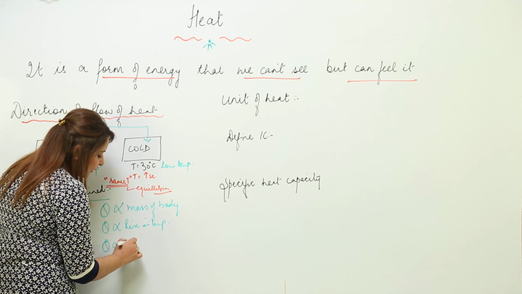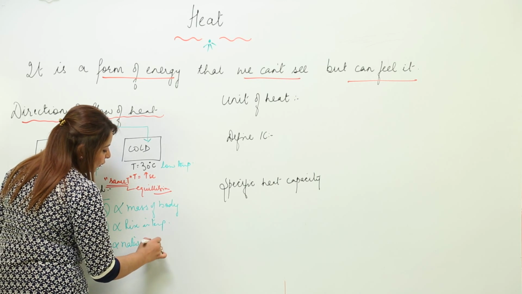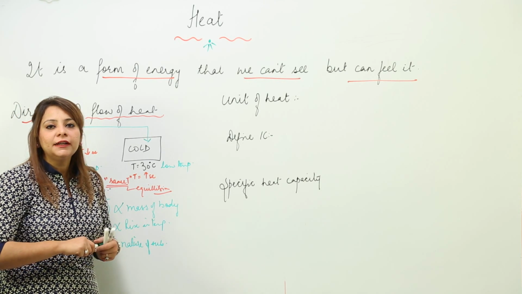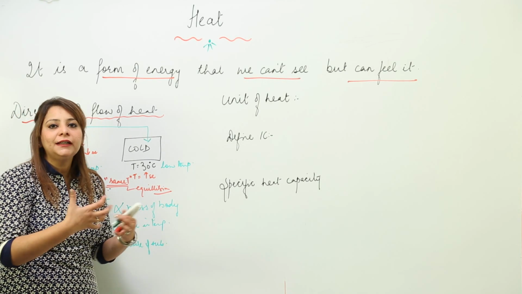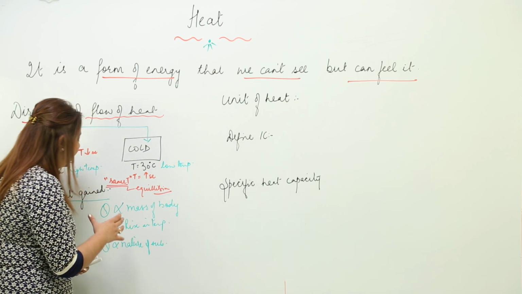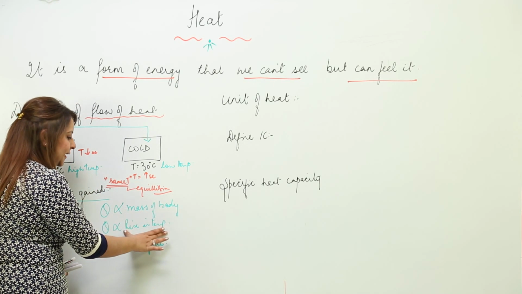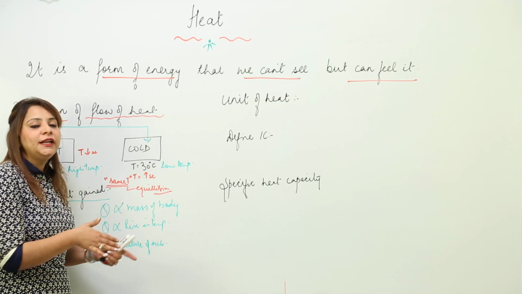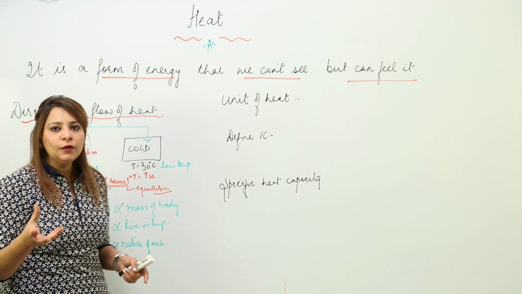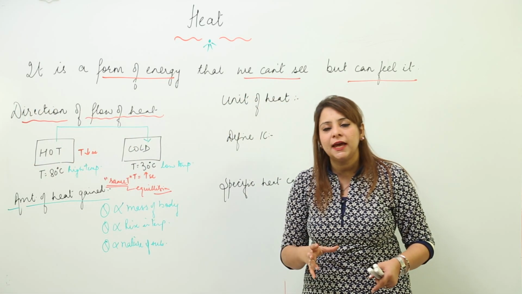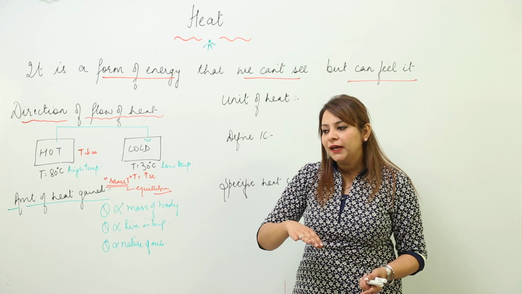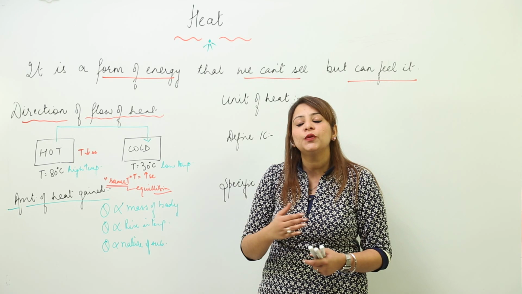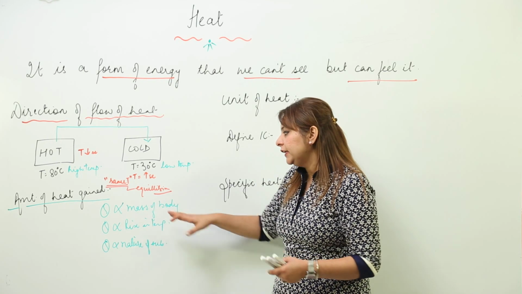And moreover, it depends upon the nature of the substance also, because some substances become hot very soon, and some take time to become hot. So it depends upon the mass of the body, the rise in temperature, and the nature of the substance. The more the mass, the more heat you need to supply. Suppose I have 1 gram of substance and I need to supply x heat. If the mass is doubled to 2 grams, I need to supply more heat. So with the increase in mass, heat always increases.